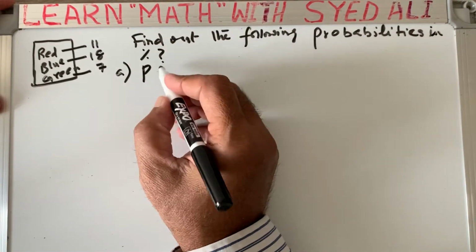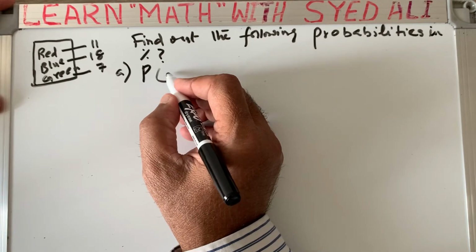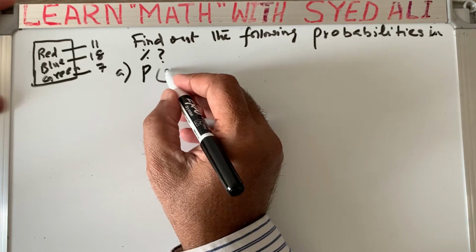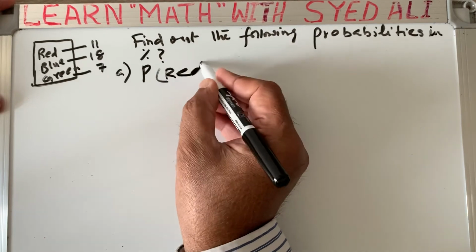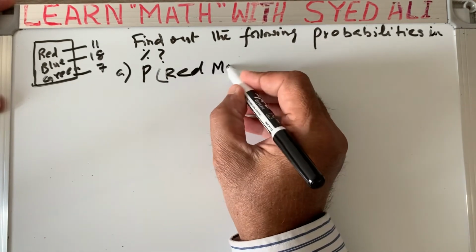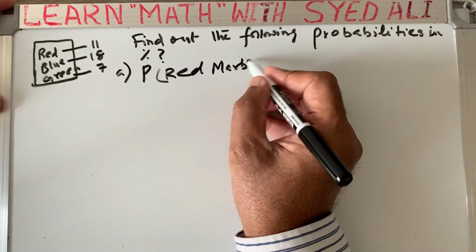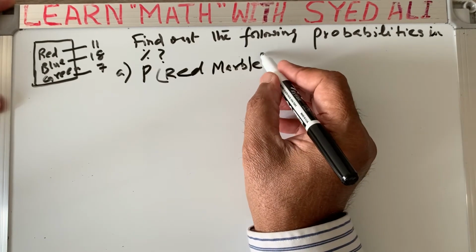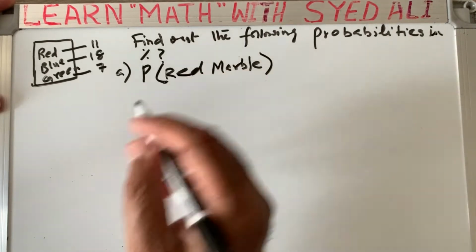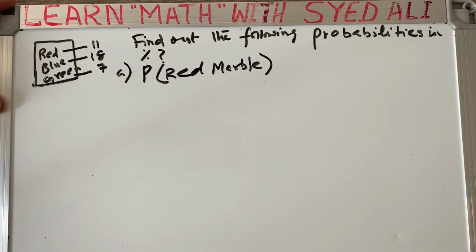So probability of getting a red marble: if we draw a ball, what is the probability of getting a red marble or ball, whatever it is. Don't confuse with the words. A container or a box contains 11 red marbles, 18 blue marbles, and 7 green marbles.